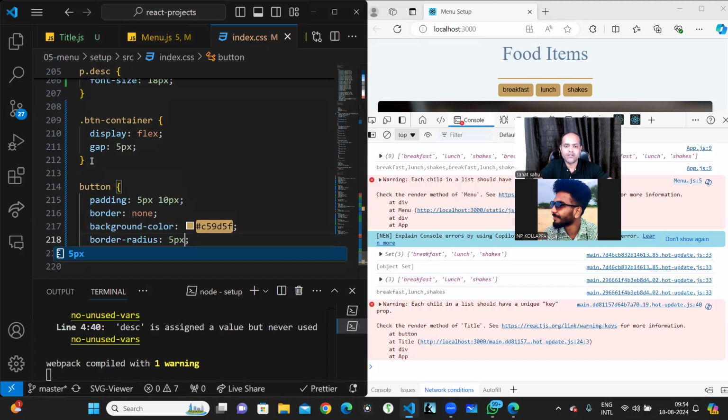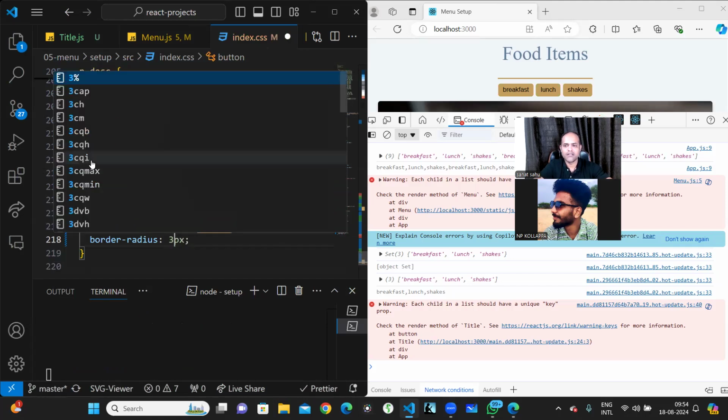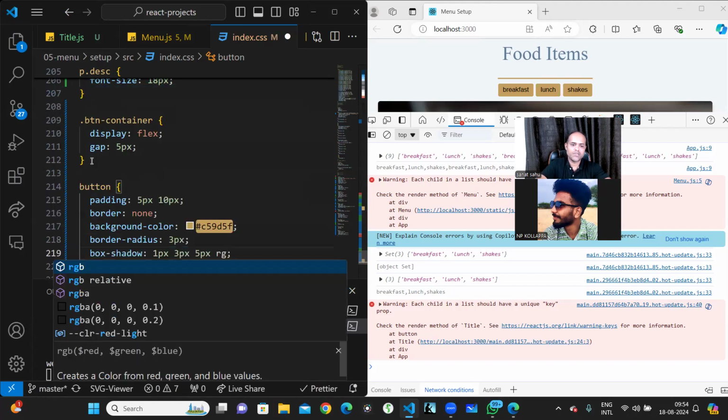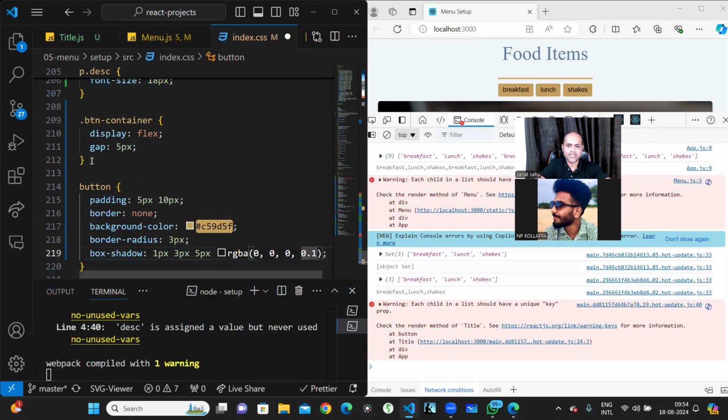Okay. Too much happened, right? So let's give 3 pixels. Little bit less rounded. Okay. I need some box shadow. So box shadow, I don't want inset. Horizontally, let me give 1 pixel. Vertically 3 pixel. Blur will be 5 pixel, and RGBA will be. I don't want this color. Basically, I want this particular color only. Okay. Let's see how it looks. Yeah, little bit of shade is there. So let's increase to 0.3. Okay, nice. It's looking good, right?